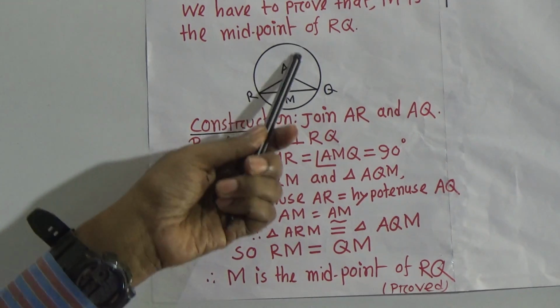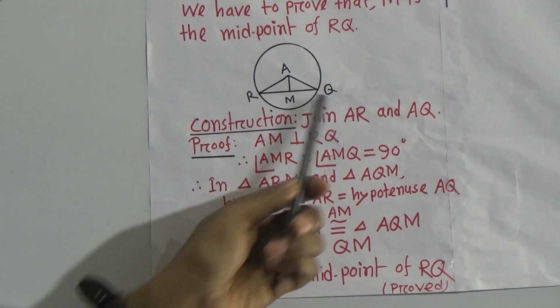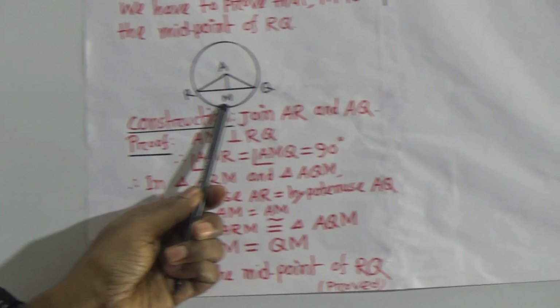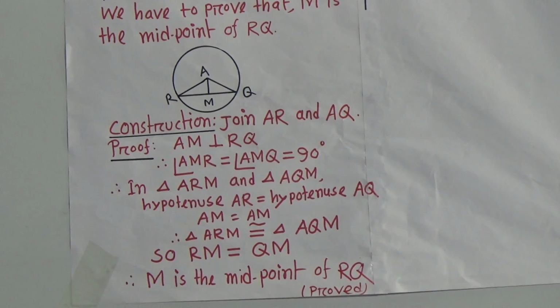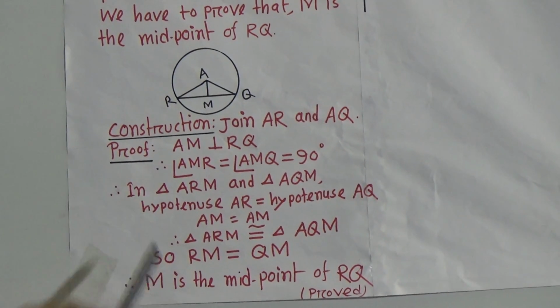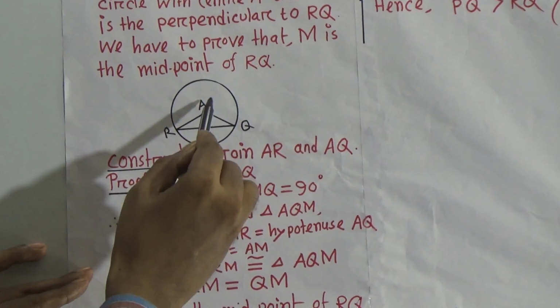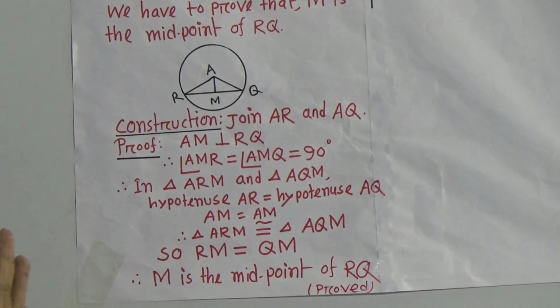We say AR equal to what? AQ. AM equal to common side. Okay. Now, therefore, we say that ARM and AMQ are congruent. As they are congruent, so we say that M is the midpoint of RQ.